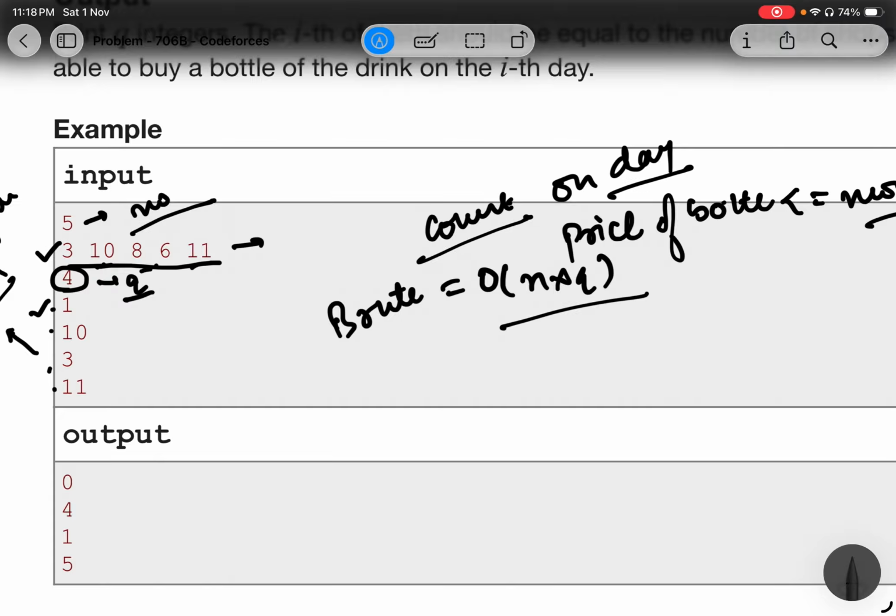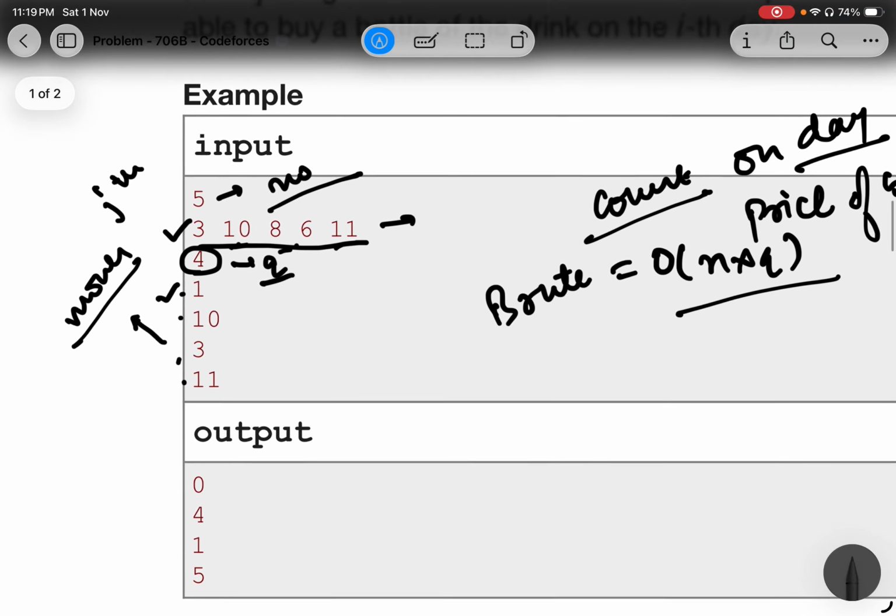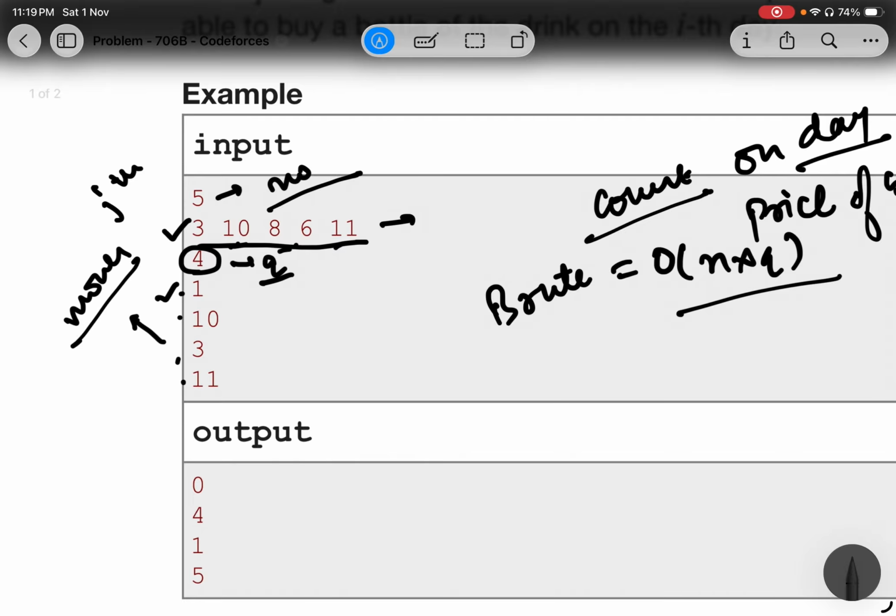Now, I have told you the brute force solution. I would highly recommend you to stop this video and think of the optimal solution on your own. And I can give you a hint. You have to solve it using binary search. All right. So if you have solved it already, fine. I'll also tell you how to solve it. Else, you can just follow along with me.